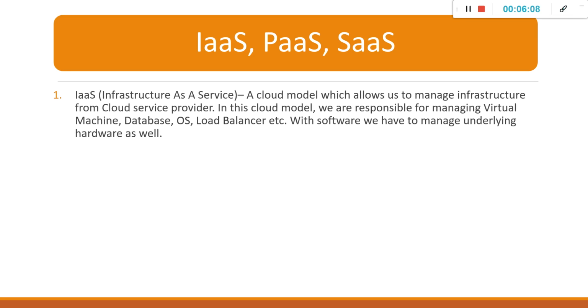Next thing, IaaS, PaaS and SaaS. IaaS is infrastructure as a service. As the name suggests, it is a cloud model which allows us to manage infrastructure from a cloud service provider. In this cloud model, we are responsible for managing virtual machine, database, OS, load balancer, etc. So we have to manage the underlying hardware as well.